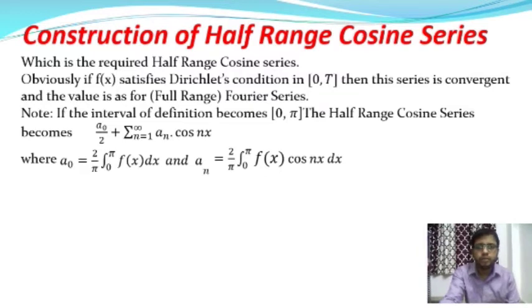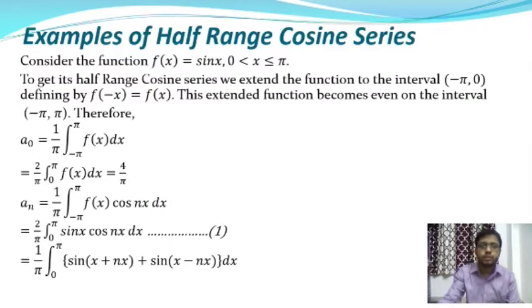After that we are going to talk about some related examples on the half range cosine series. So here is the example. Consider the function f of x equal to sine x, defined in the interval 0 to pi. To get its half range cosine series, we extend the function to the interval minus pi to 0, defining f of minus x equal to f of x.